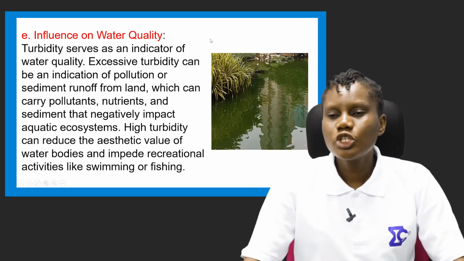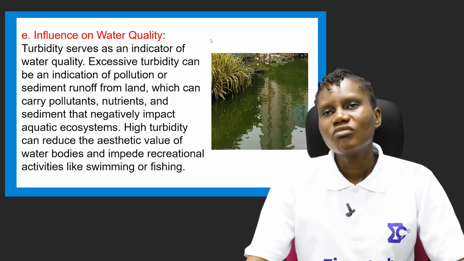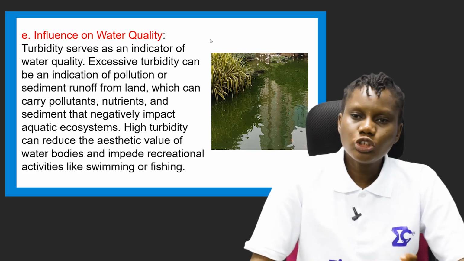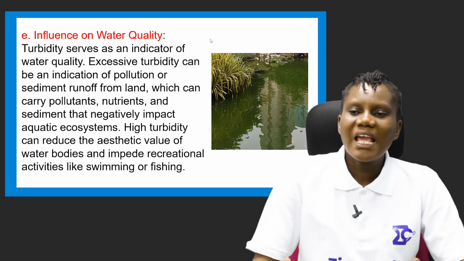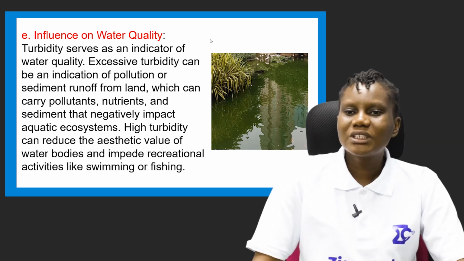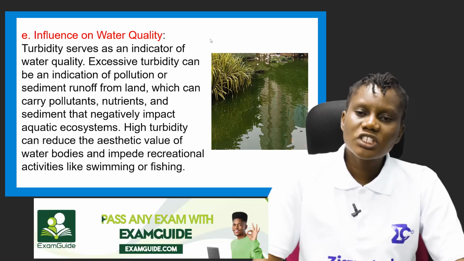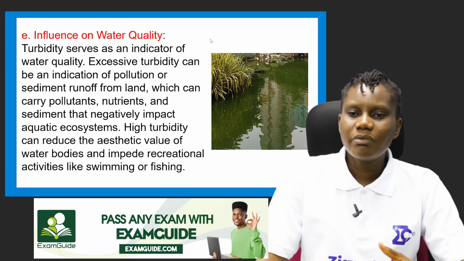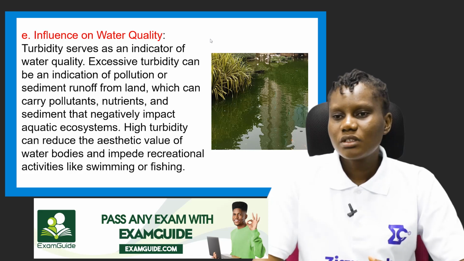The next is influence on water quality. Turbidity serves as an indicator of water quality. Excessive turbidity can be an indication of pollution or sediment runoff from land, which can carry pollutants, nutrients, and sediment that negatively impact aquatic ecosystems.